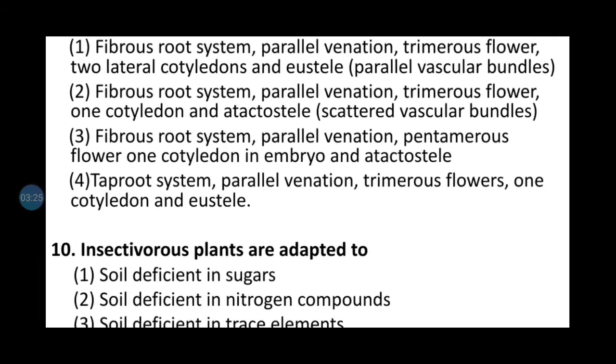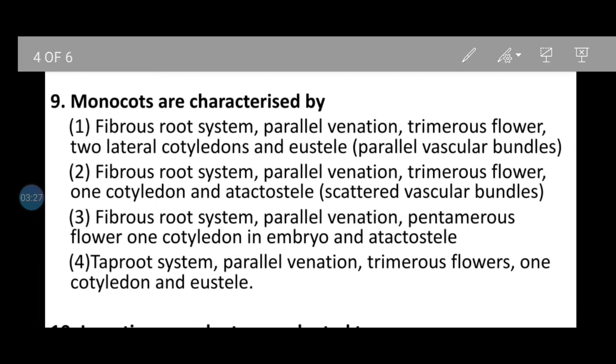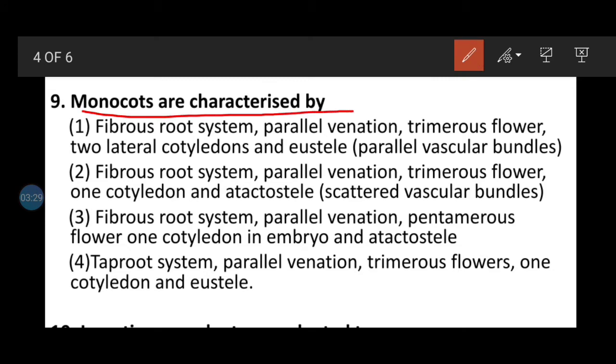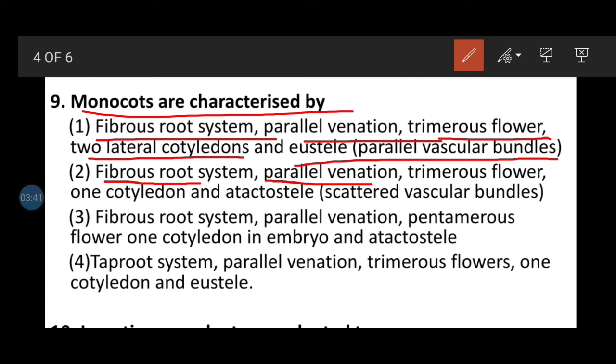Question number 9: monocots are characterized by: option 1, fibrous root system, parallel venation, trimerous flower, two lateral cotyledons and eustele, parallel vascular bundle. Option 2, fibrous root system, parallel venation, trimerous flower, one cotyledon and atactostele, scattered vascular bundle.